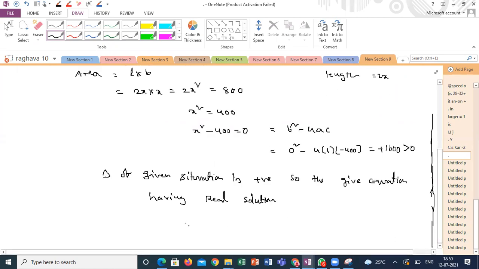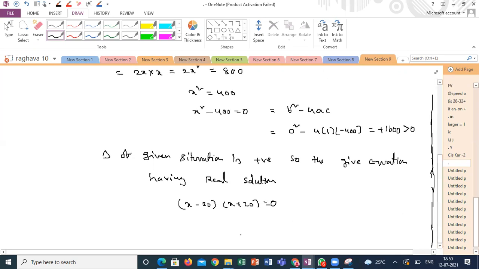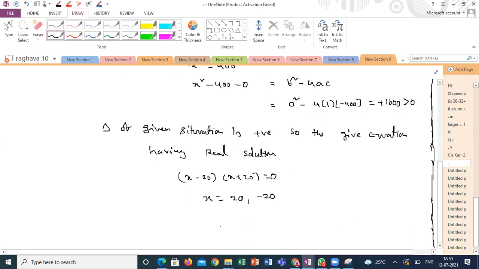So x square minus 400 can be written as x minus 20 into x plus 20 using the a square minus b square formula. So x is equal to 20, minus 20, where minus 20 is not possible. So x is equal to 20, that is breadth.